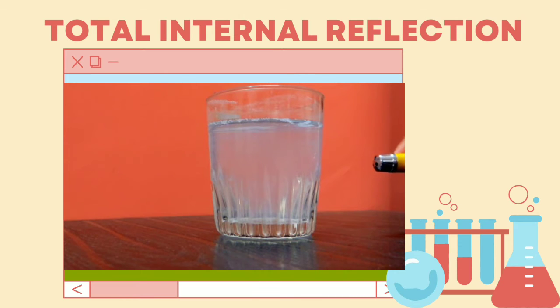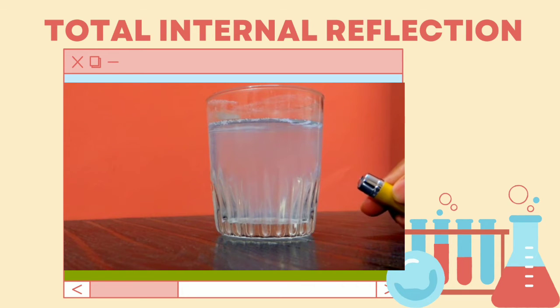A ray of light passes from a medium of water to that of air. The light ray will be refracted at the junction separating the two media. Since it passes from a medium of a higher refractive index to that having a lower refractive index, the refracted light ray bends away from the normal.